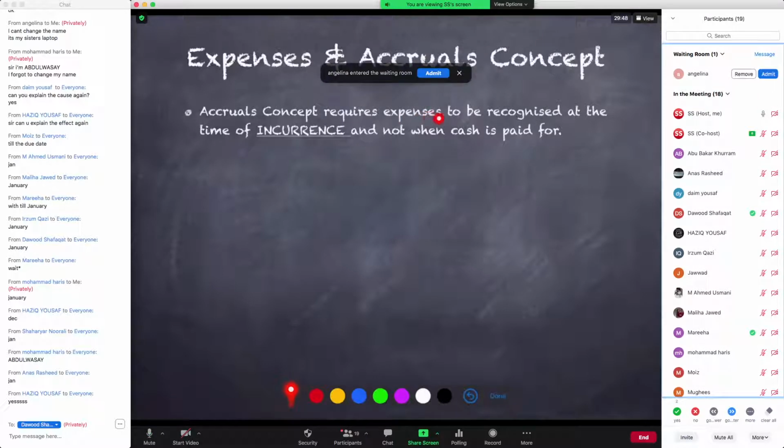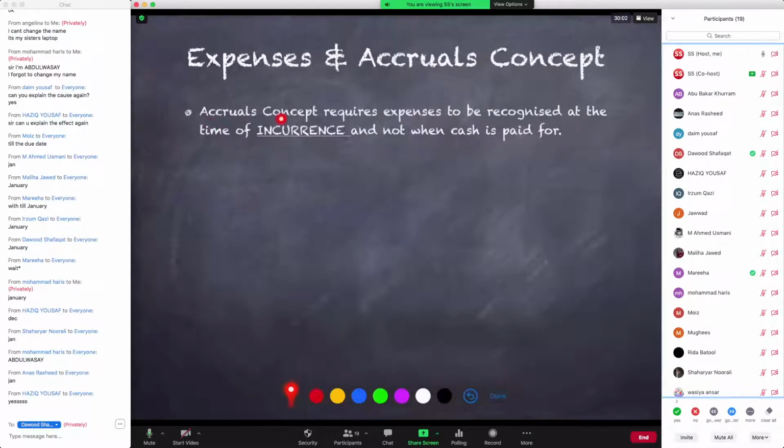So accruals concept actually requires expenses to be recognized. Accruals concept. Okay, so what does accruals concept help you? How does it help you to understand this? Accruals concept requires expenses to be recognized at the time of incurrence and not when cash is paid for, right? So basically accruals concept tells you that as soon as the cause starts to exist, expense should be recognized. It's not the effect that matters, it's the cause, the true reason why expenses exist.